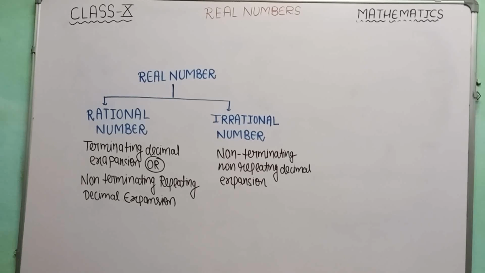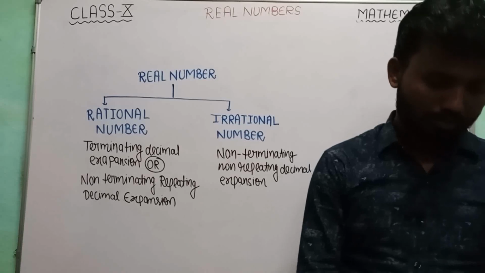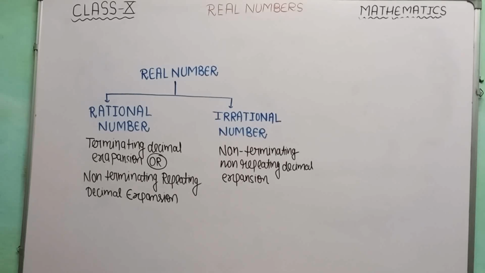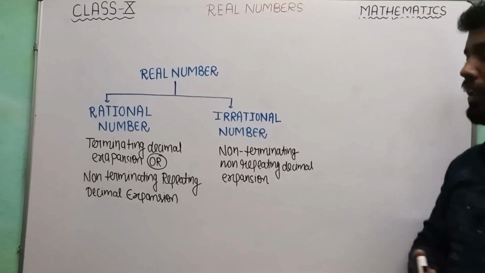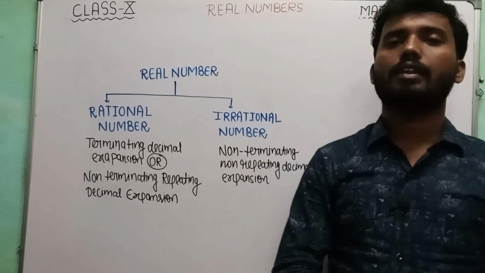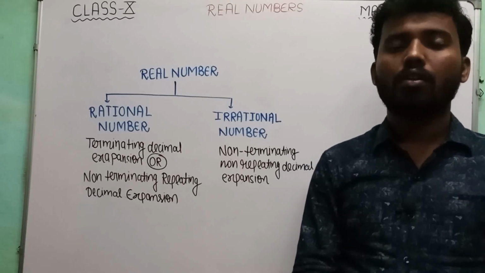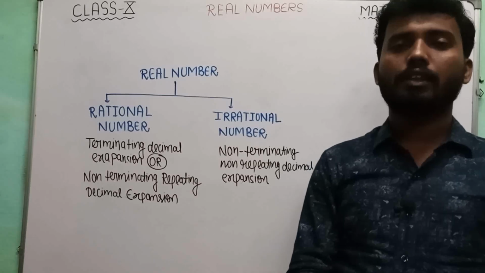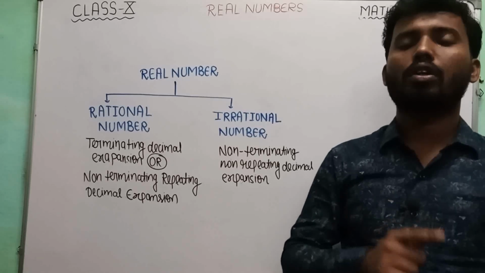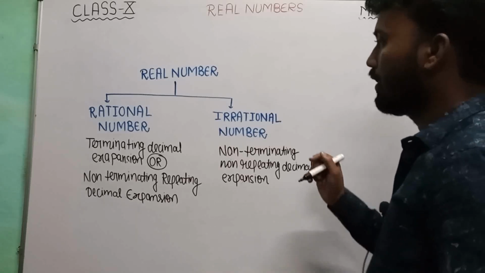There is one more definition of the rational number and the irrational number based on their decimal expansion. If we try to define the rational number based on the decimal expansion, then we can say that the number whose decimal expansion is either terminating or non-terminating but repeating is a rational number, and the number whose decimal expansion is non-terminating, non-repeating is an irrational number. Let us understand it with examples.